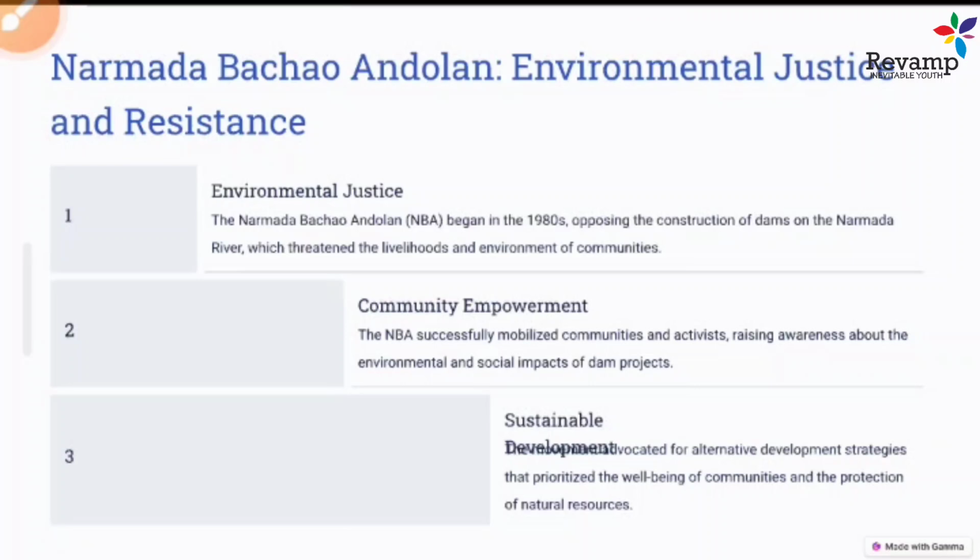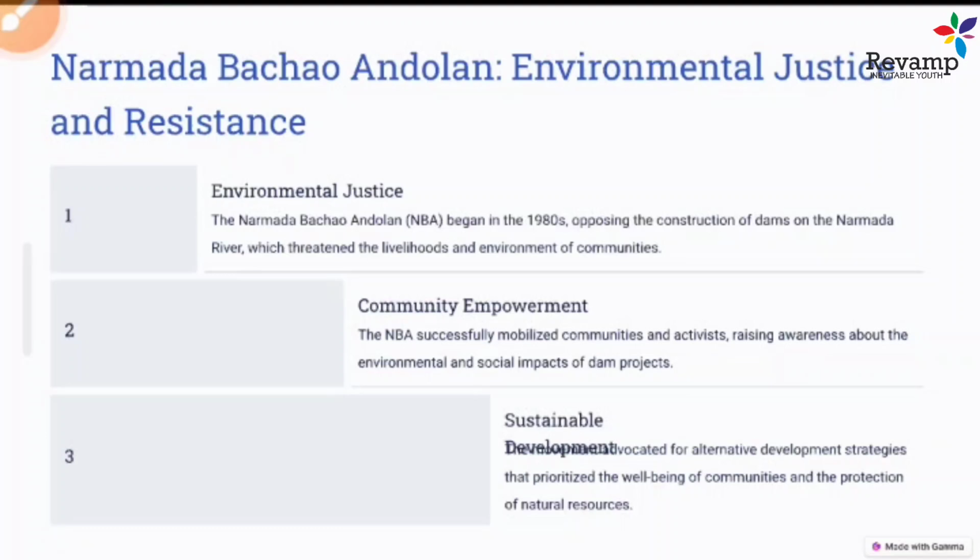In the construction process, 245 villages were going to be affected, and it required the relocation of 2.5 lakh people from these villages. So the issue of relocation and proper rehabilitation was a very large question at that time.